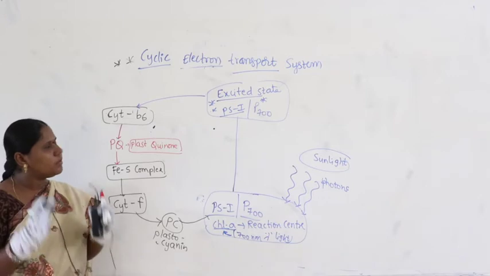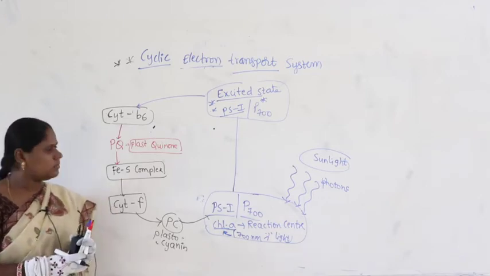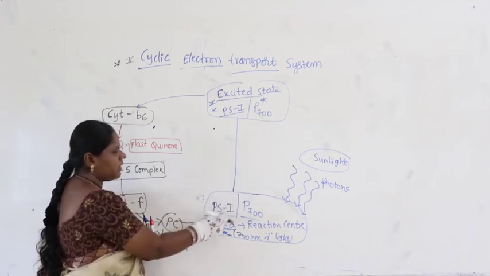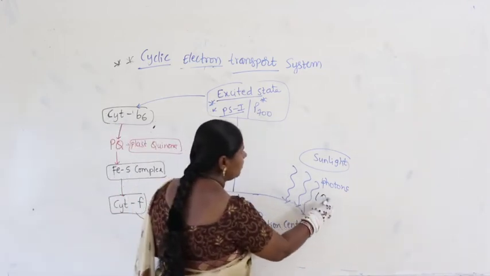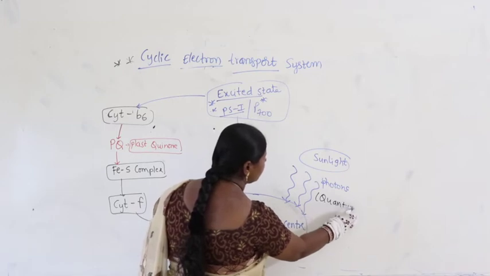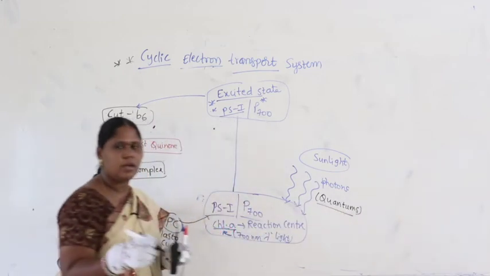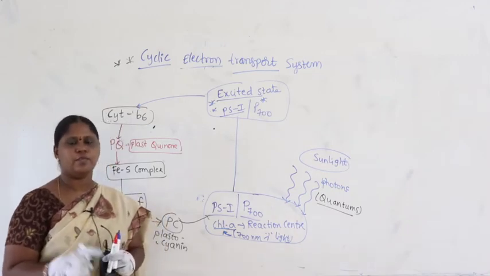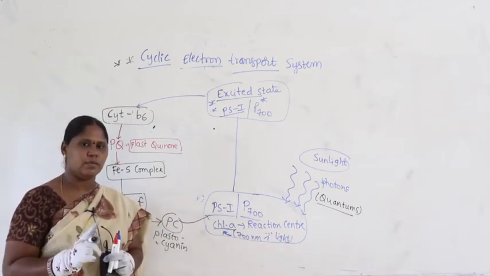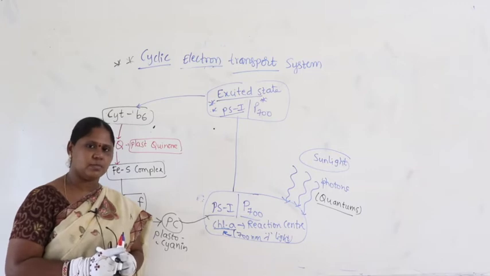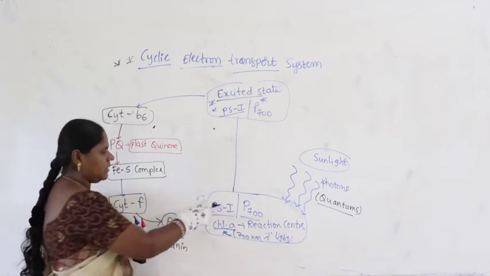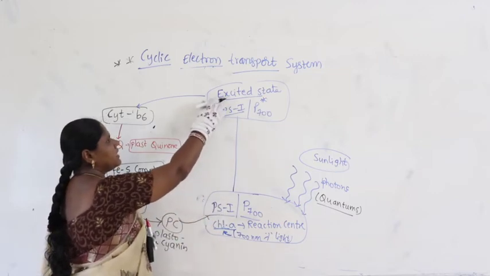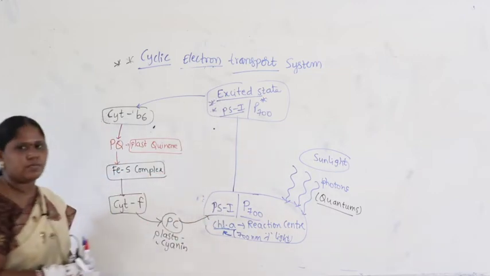So when you talk about a purely cyclic electron transport system, try to understand here PS1 with the absorption of sunlight. Photons are measured in terms of quantums. We studied, right, 8 photons, 8 quantums are needed for the production of one oxygen. We studied in the red drop, Emerson enhancement effect. So when sunlight is absorbed by PS1, it gets excited, becoming the excited state of photosystem 1.